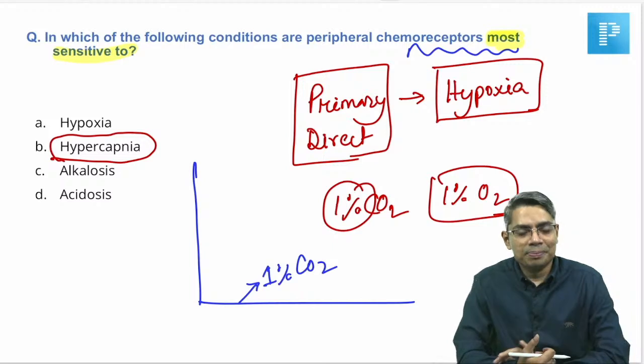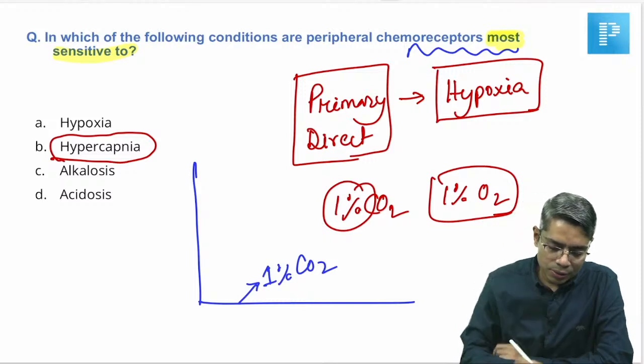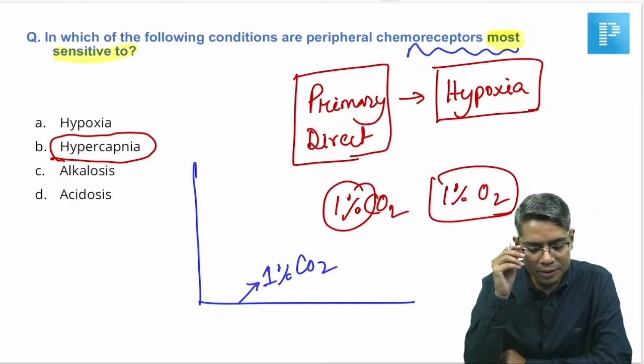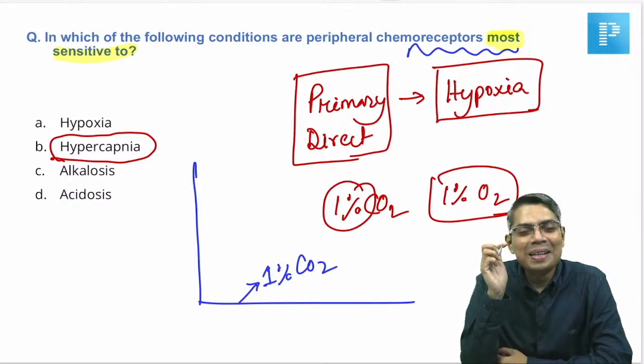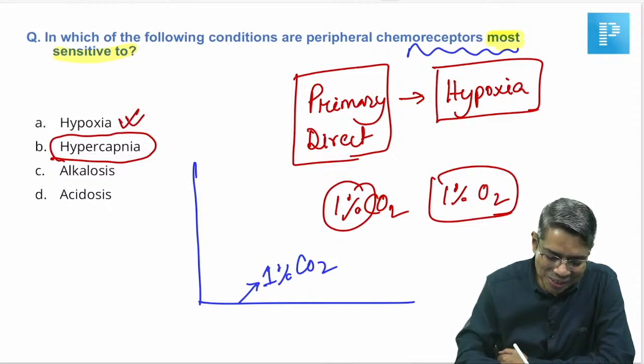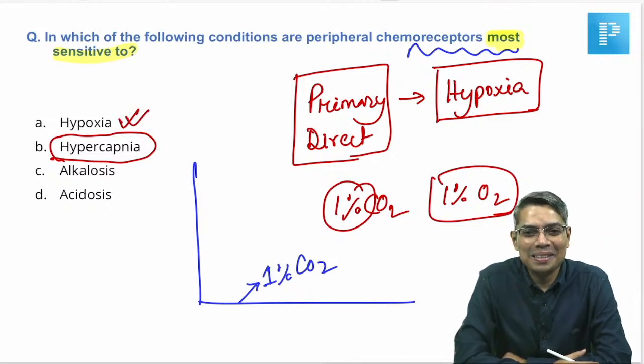Tell me, the others, anybody, if you could recall whether the question was most sensitive or whether hypercapnia was there or not. So I am putting a query here. Sir, hypercapnia, yeah, it should be there. Hypercapnia given, yes, 100%. Hypercapnia was not there, that is why there is a problem. If hypercapnia was not there, you would have to mark hypoxia, but that's not the correct answer, you know, because hypoxia is the